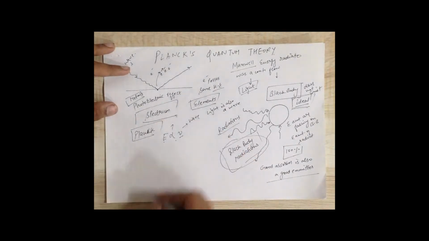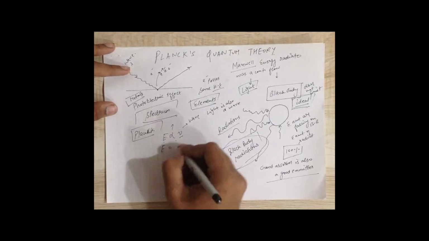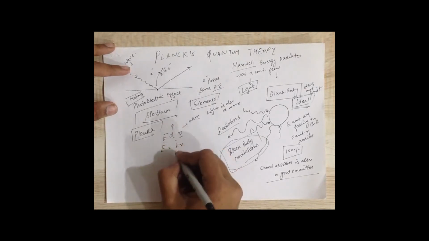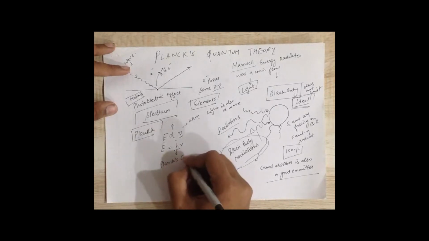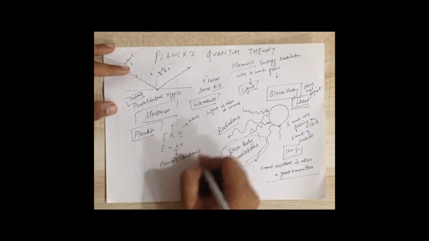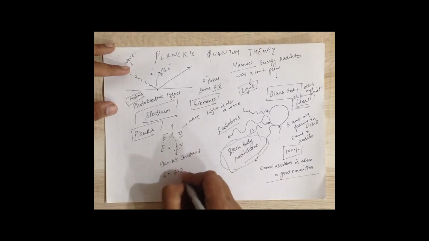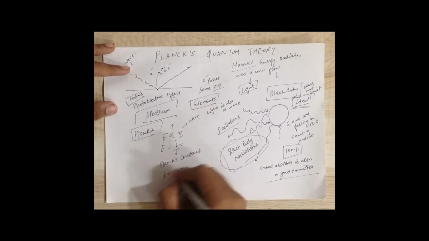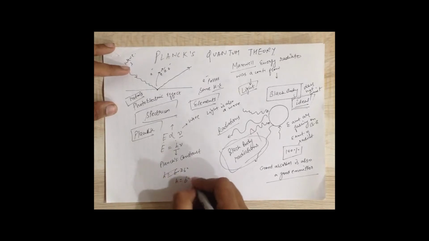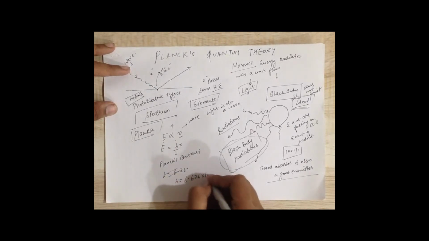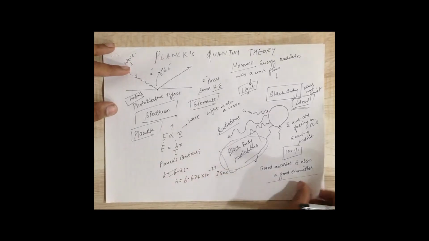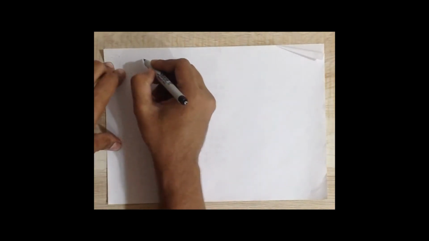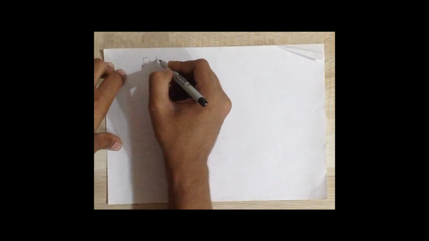To remove this proportionality sign, he introduced a constant, that is h. h is known as Planck's constant, and the value of h is 6.626 into 10 to the power minus 34 joule seconds. So energy was given by h times nu.